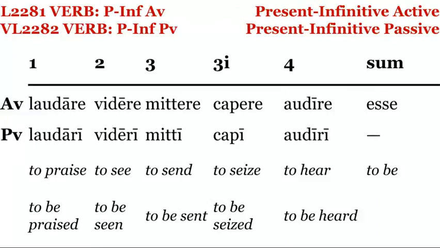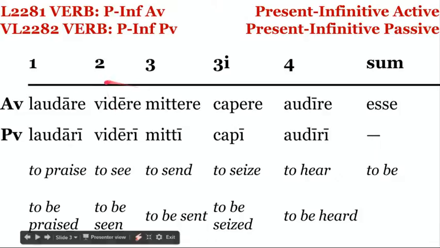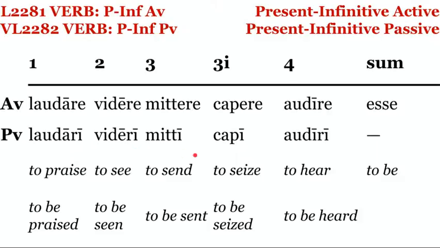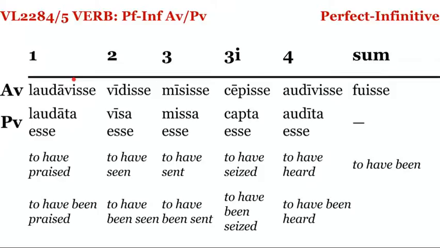So let's begin. This obviously is we're dealing with the passive that we've seen before. And of course, we are dealing with the infinitive. Passive infinitive has the long I, except for third conjugation I, where it's shortened. There is no passive infinitive of sum. The perfect infinitive is what we've seen before: perfect stem, isse infix, or isse ending.